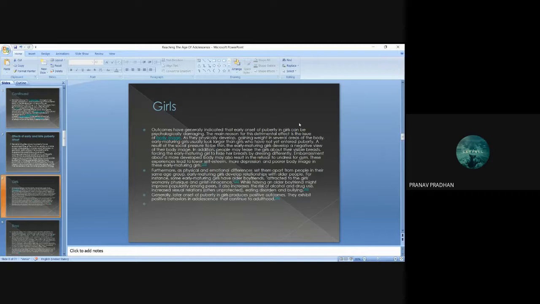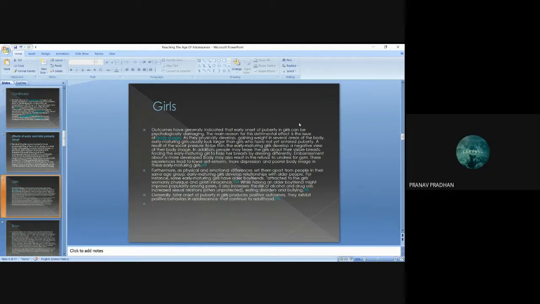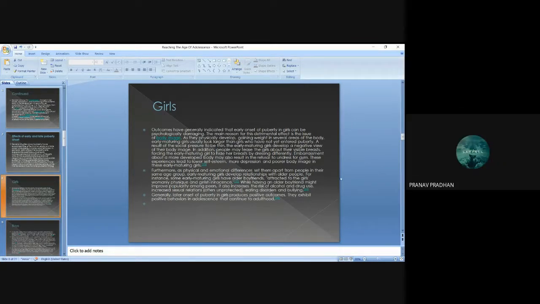As a result of the social pressure to be thin, the early maturing girls develop a negative view of their body image. In addition, people may tease the girls about their visible breasts, forcing the early maturing girl to hide her breasts by dressing differently. Embarrassment about a more developed body may also result in the refusal to undress for gym.